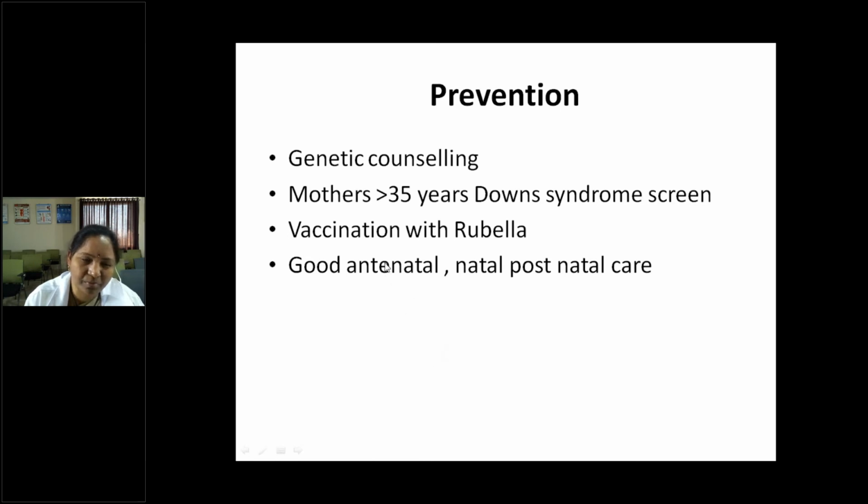So this proper care includes genetic counseling and screening of all elderly mothers for Down syndrome, vaccination of adults and girls with rubella vaccine, and good antenatal, natal and postnatal care. We can reduce the incidence of mental retardation.